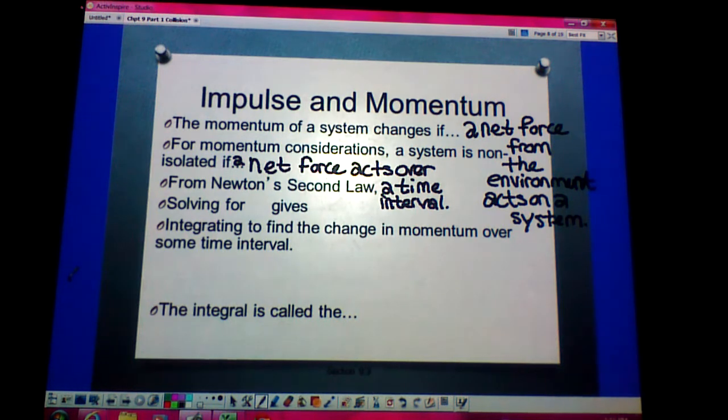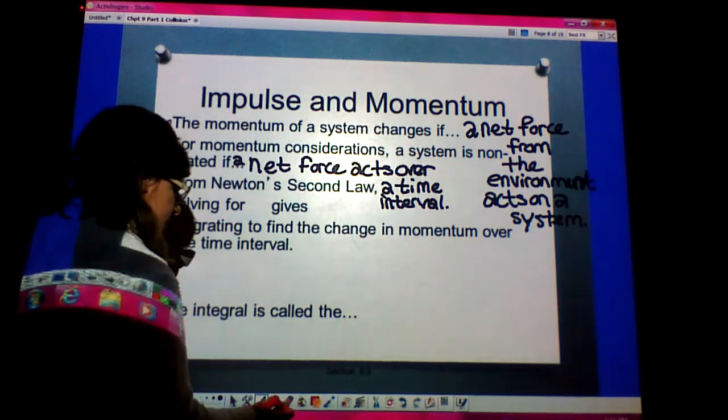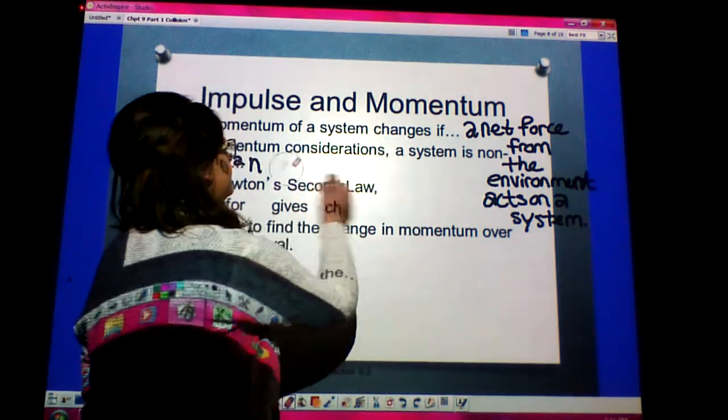A system that is non-isolated can have its momentum change if a net force acts in some certain amount of time.